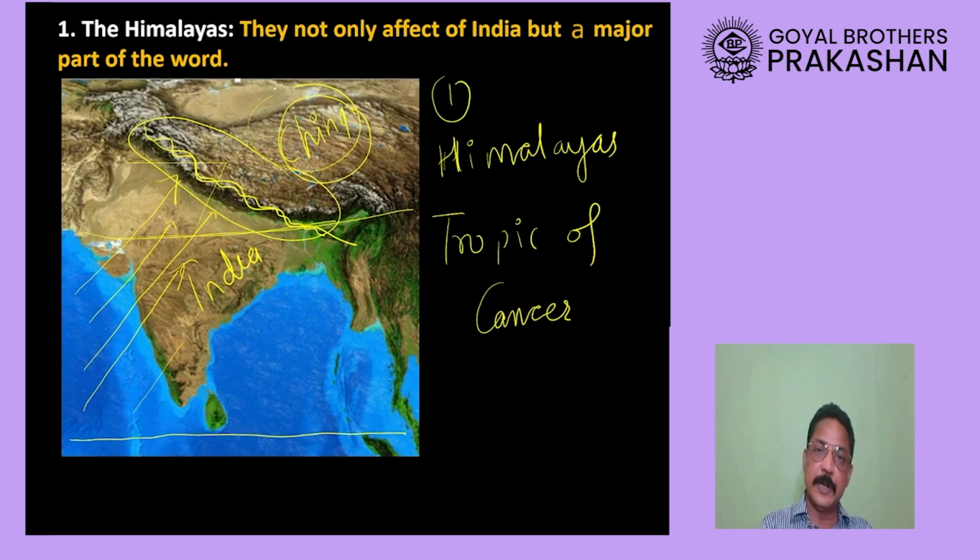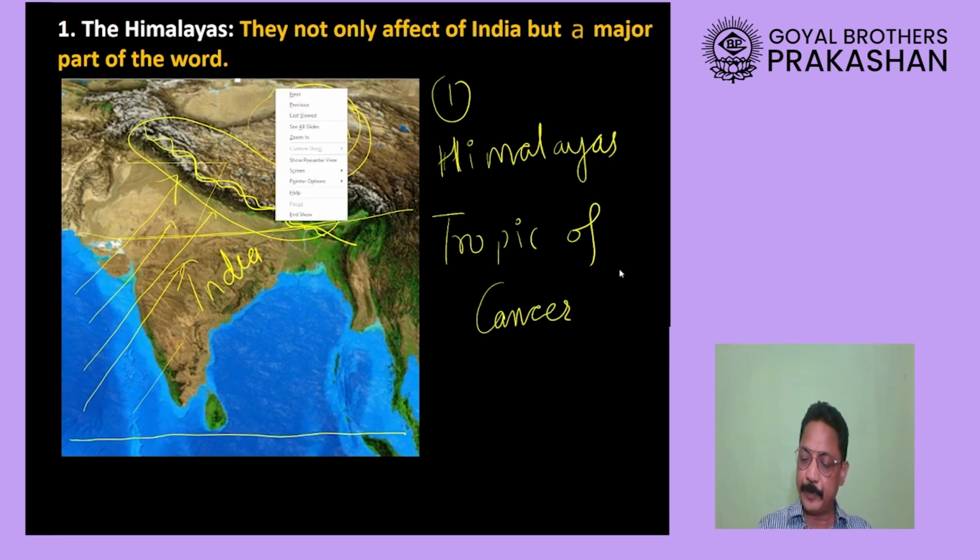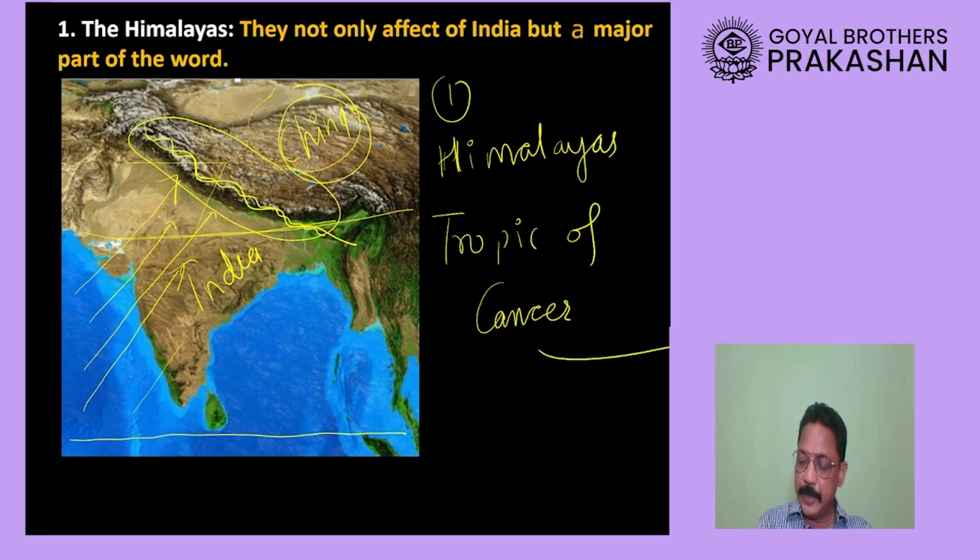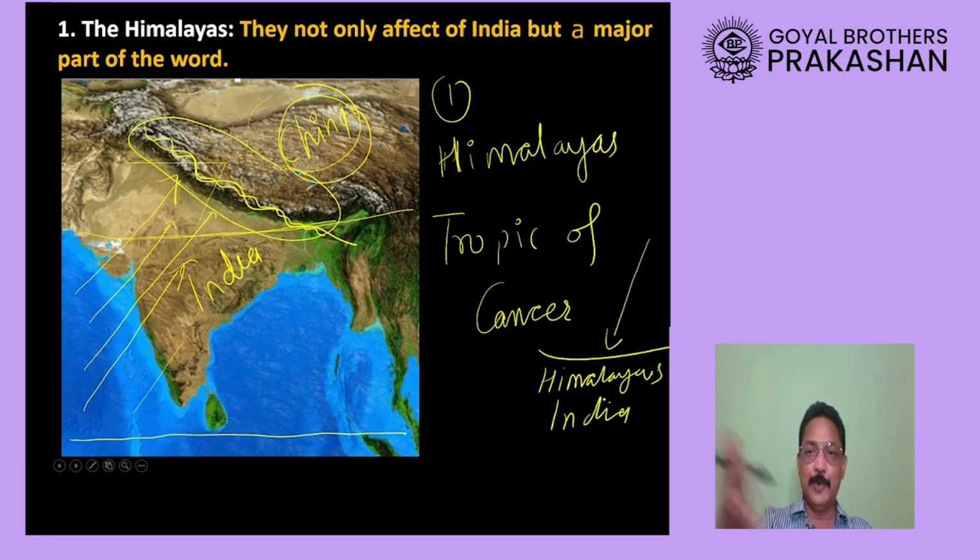When the cold winds start blowing from China towards India, the Himalayas will block those cold winds, and India will be protected from the cold winds coming from China, from the Arctic Ocean, or you can say from the north. In this way, the Himalayas keep the climate of India warm. They protect us from very cold winds which come from China.